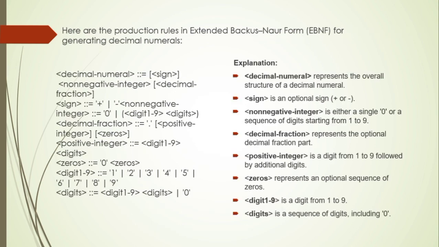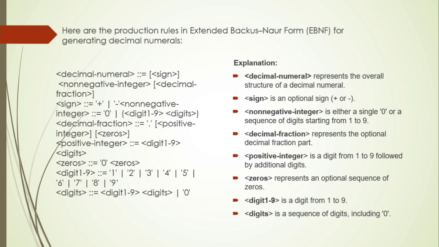Here are the production rules in extended Backus-Naur form, EBNF, for generating decimal numerals. Explanation: decimal numeral represents the overall structure of a decimal numeral. Sign represents the optional sign. Non-negative integer defines that it is either a single zero or a sequence of digits starting from 1 to 9.